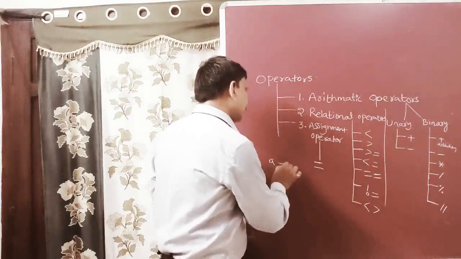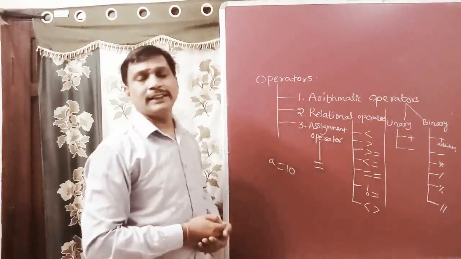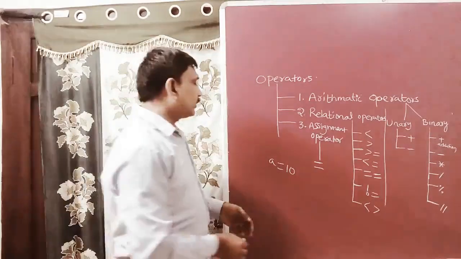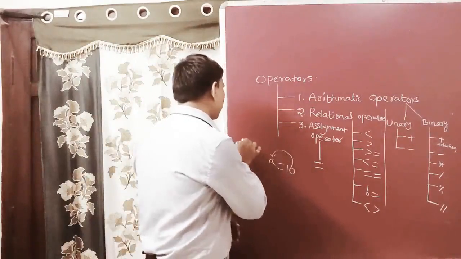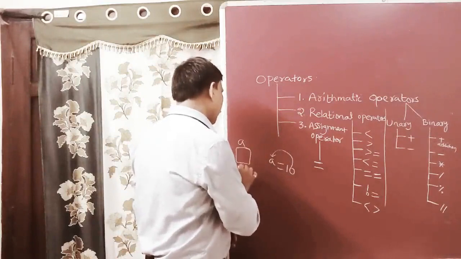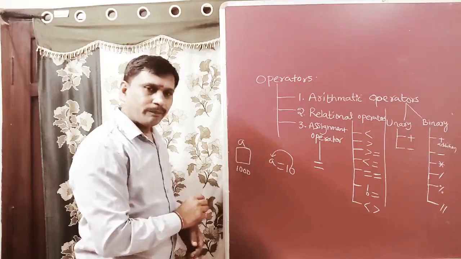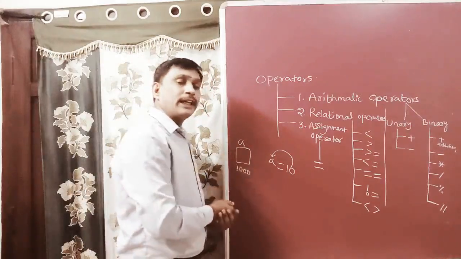Suppose A is assigned 10. This is called A is assigned 10. So this value 10 is assigned to memory location 1000. The variable A has the address location 1000.